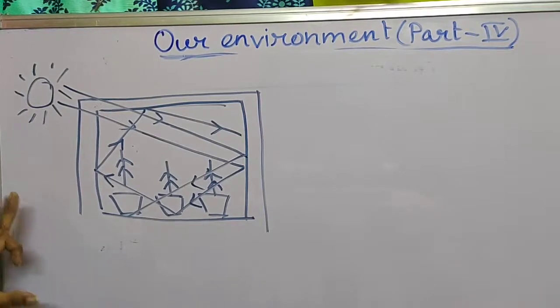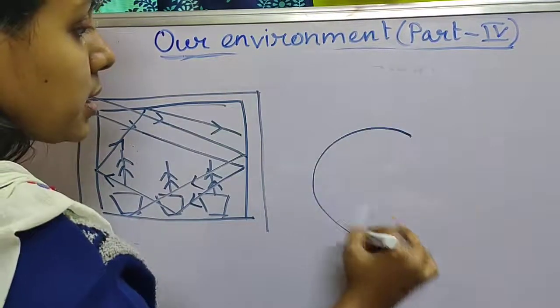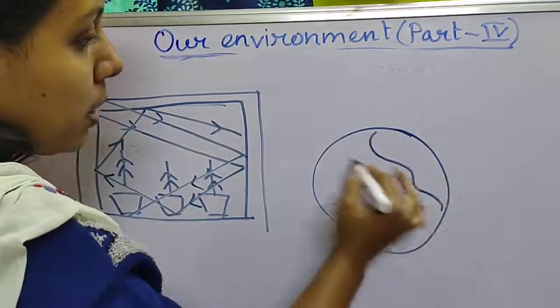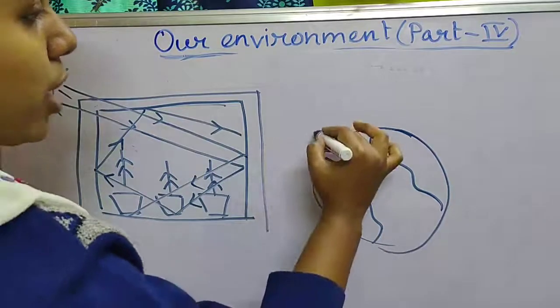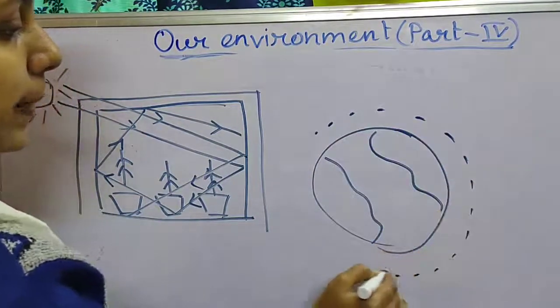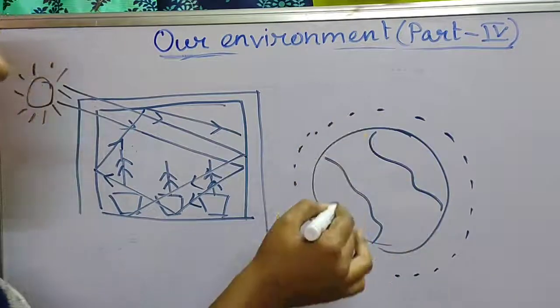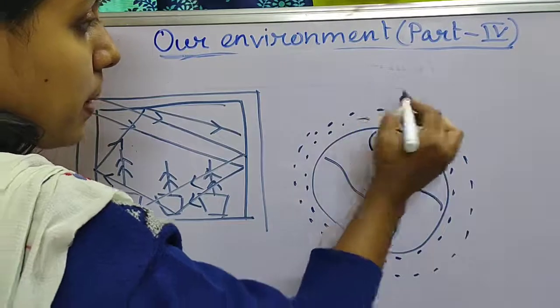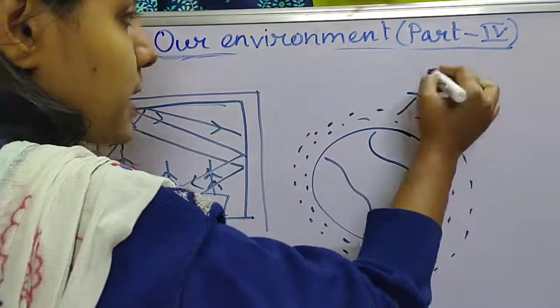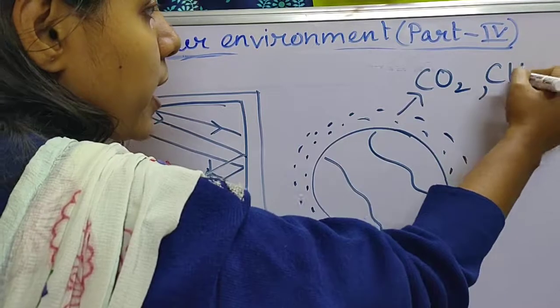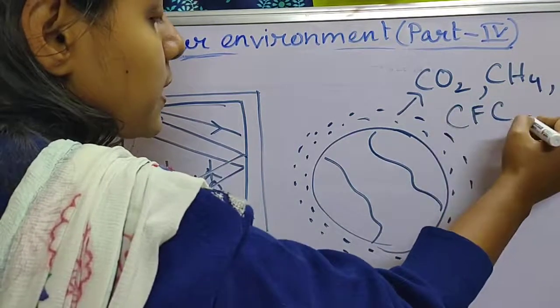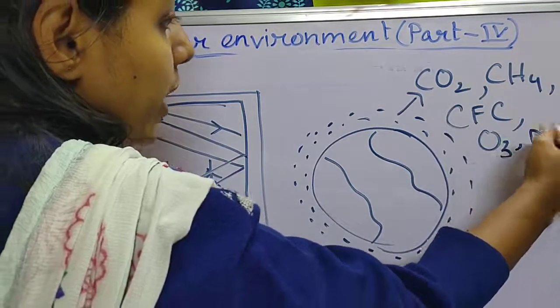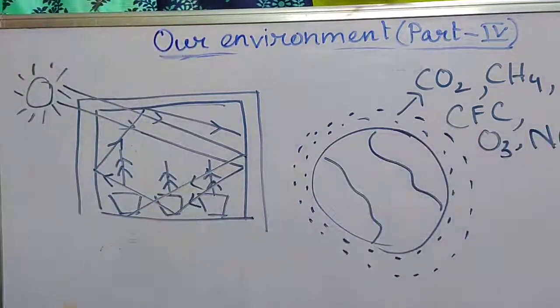Clear? The same phenomenon we can see in case of our earth. So if this is our earth, now this is the layer of atmosphere, the blanket of air that is present around it, and there are the greenhouse gases also present in it. These are the gases like CO2, CH4, CFC, O3, NOx, etc. These gases are present in the layer around the earth.